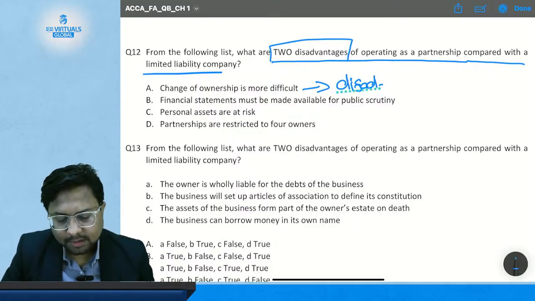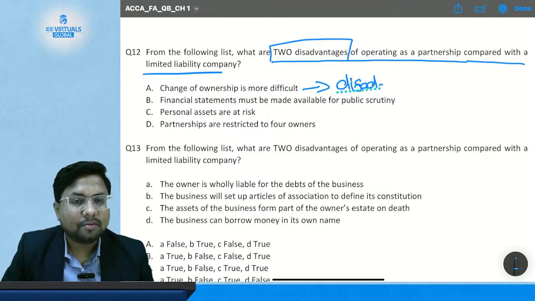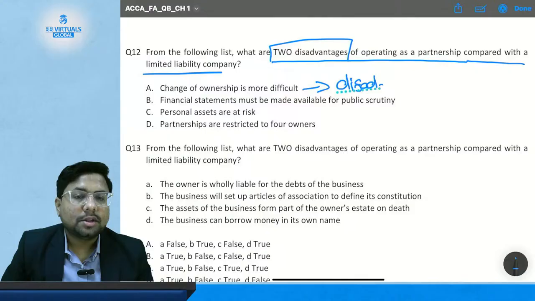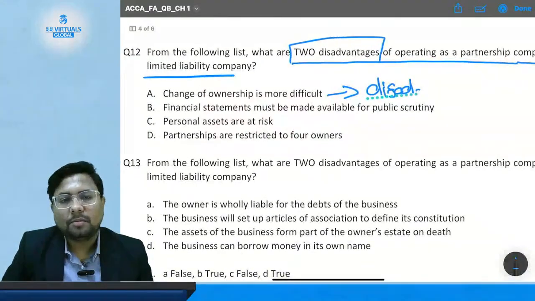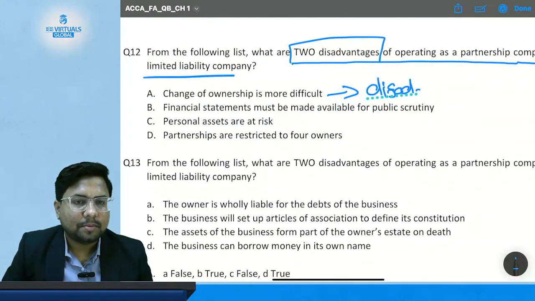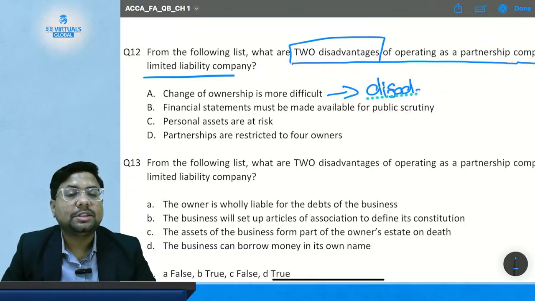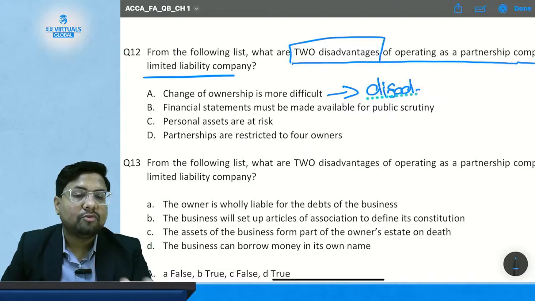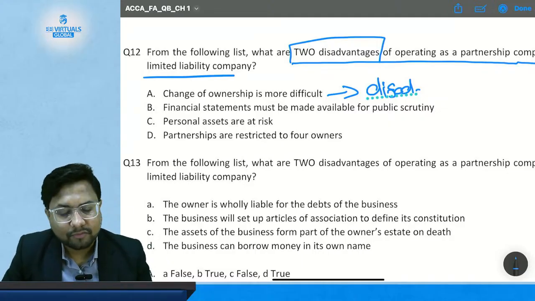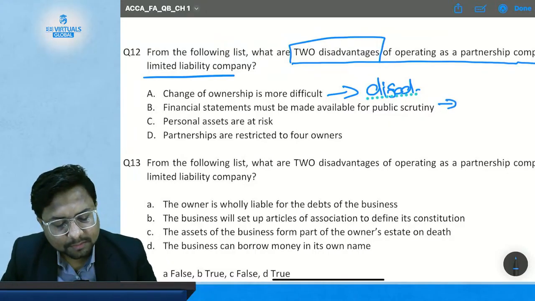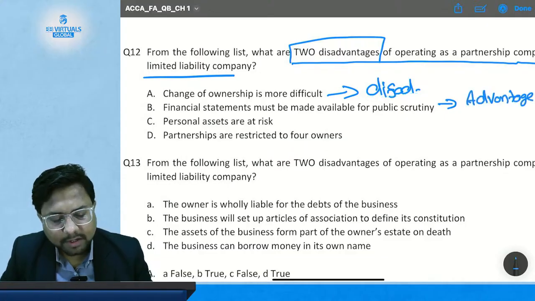Okay. Then option B, financial statements must be made available for public scrutiny. Is a partnership required to publish its financial statements to the public? No, partnerships are not required. Only companies are required. So this is a disadvantage in the company form of business and not in the partnership form of business. So for a partnership, this is an advantage.